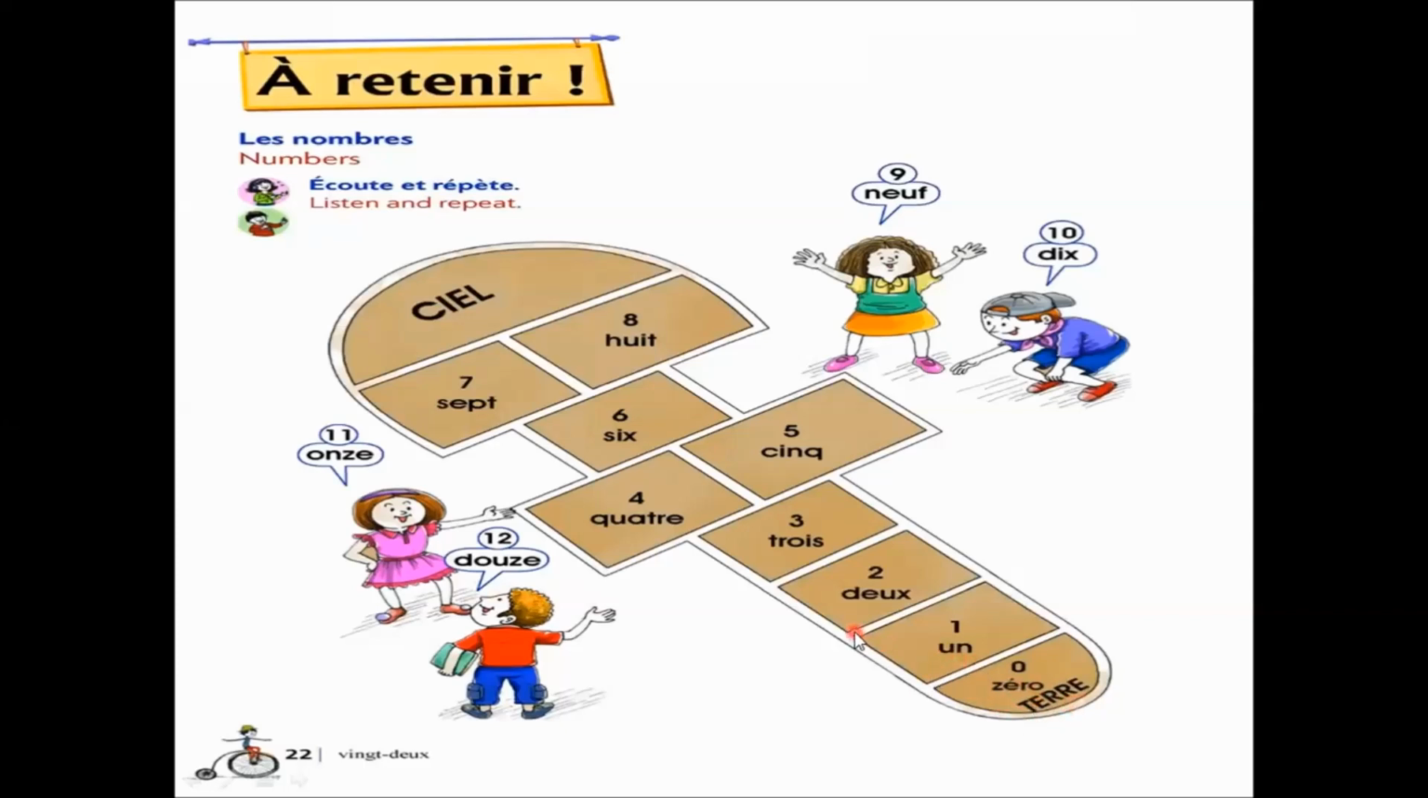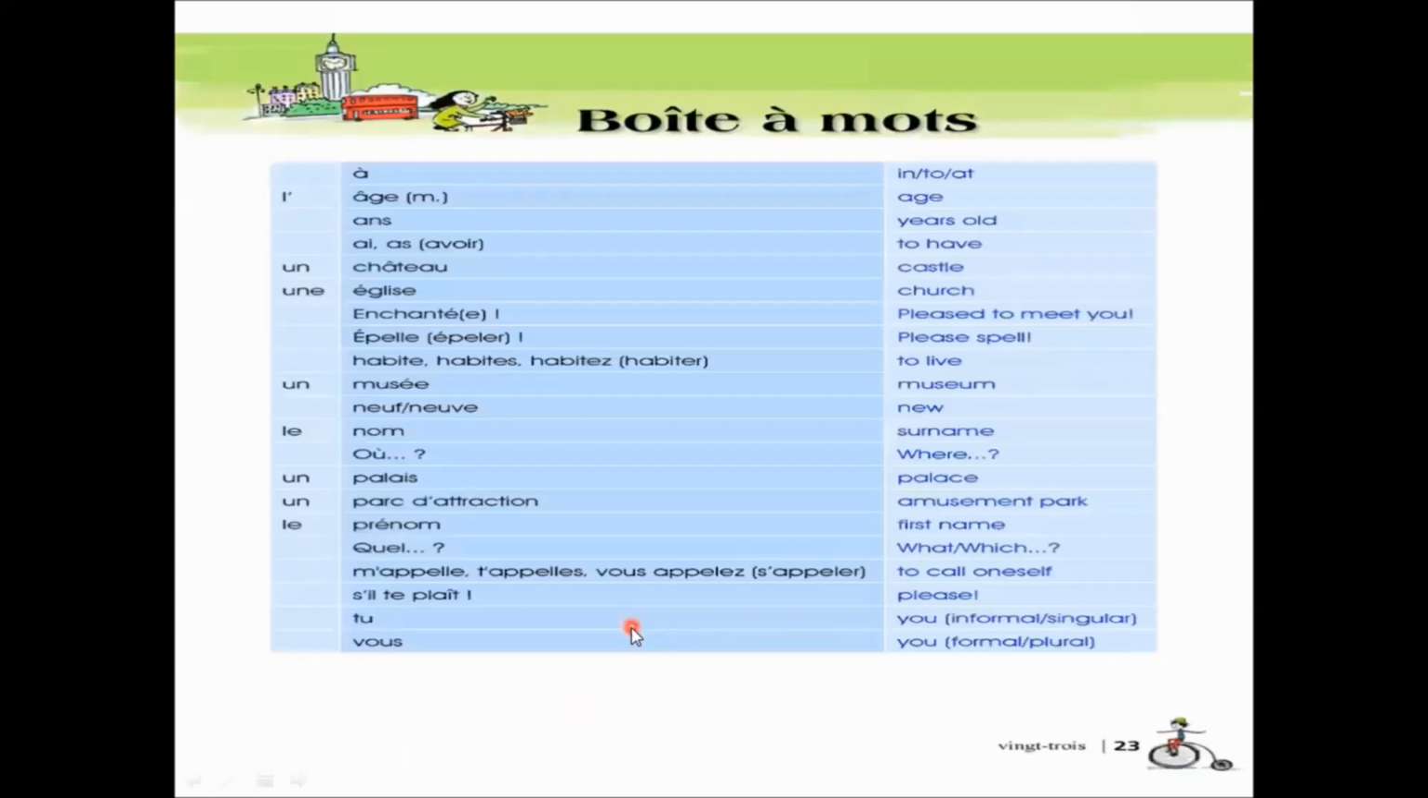Zéro, deux, trois, quatre, cinq, six, sept, huit, neuf, dix, onze, douze. This is the counting. Let's see what we have next. Les mots. What is a mot? Mot is word, and mots means words. It's a plural form. Words, box of words.